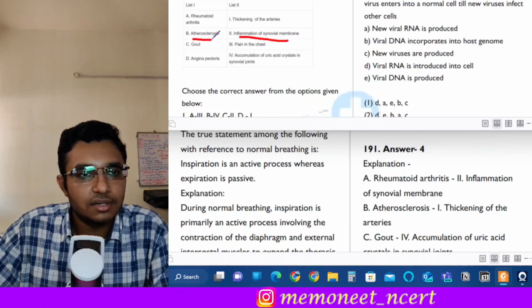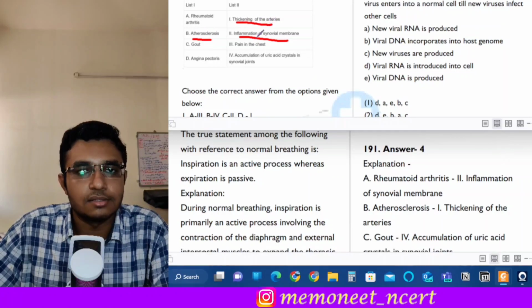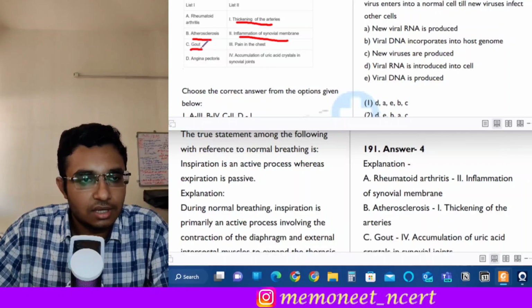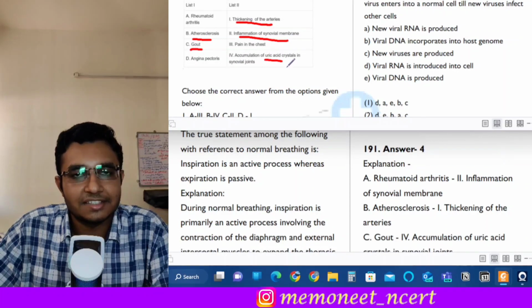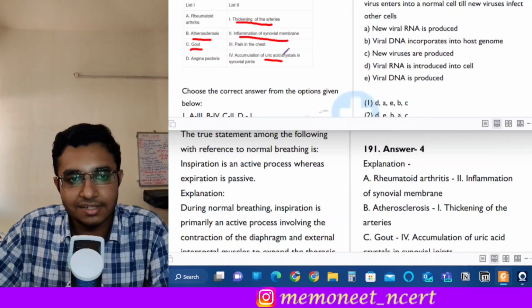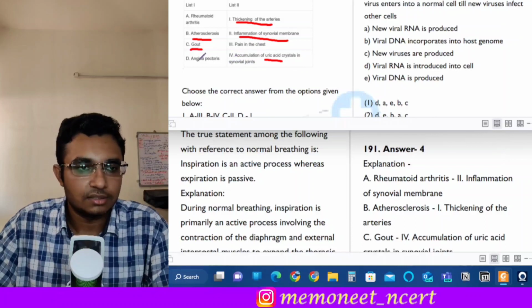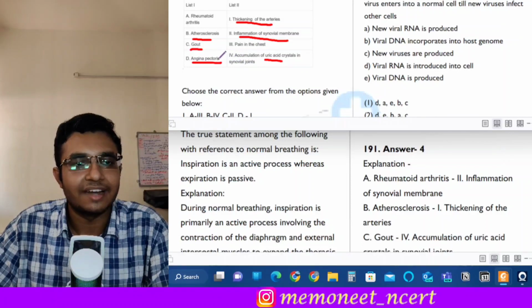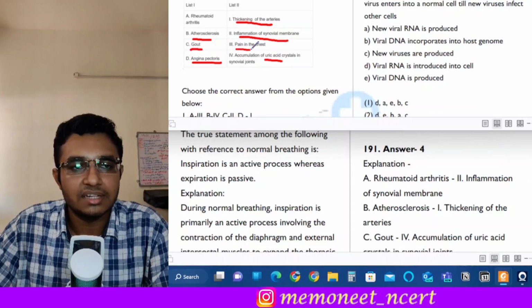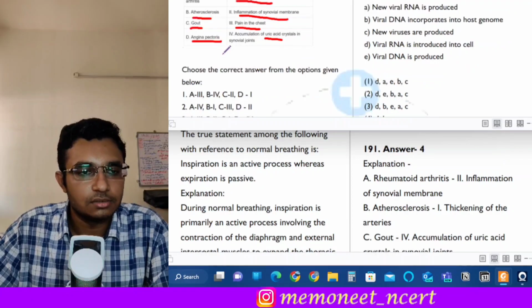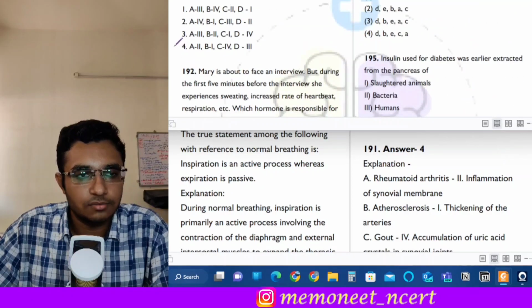In atherosclerosis, there is the thickening of arteries, okay? Then C is gout, and in gout there is accumulation of uric acid. Yes, there is excess uric acid, and uric acid crystals are accumulated in the synovial joints, that is gout. The fourth is angina pectoris, and angina pectoris is called the pain in the chest. Okay, so here the correct answer is option 4.